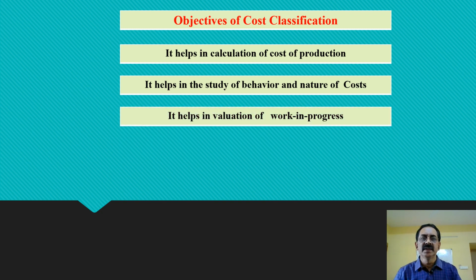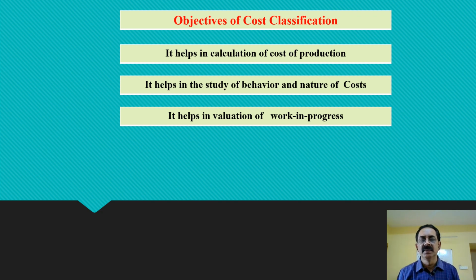The next objective is that it helps in valuation of work in progress. This is very important for every business because we not only use raw materials, we also do not immediately get the finished product. So there may be some work in progress at the end of a financial year or accounting year. To take this into account for preparation of final accounts or for the purpose of cost control, we need to estimate the work in progress also.